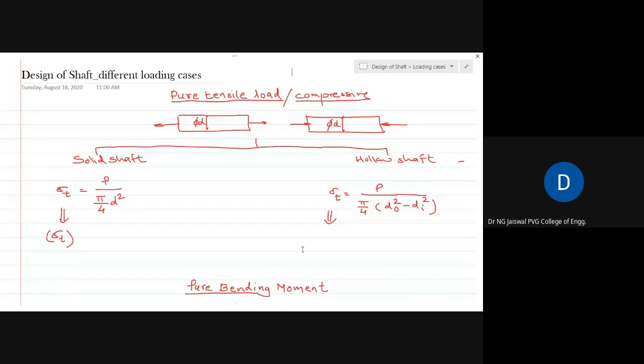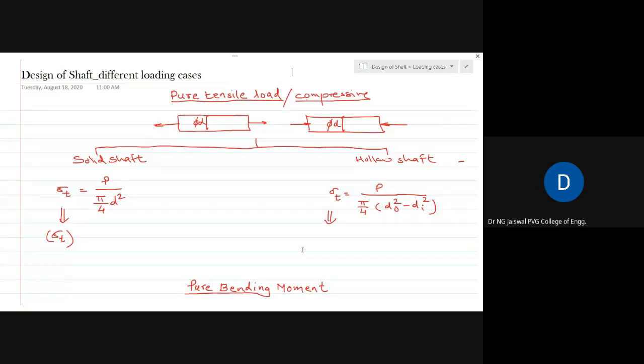Therefore, we start by identifying different cases when we think about the design of shaft numericals or design of shaft problems. A very simple arrangement.